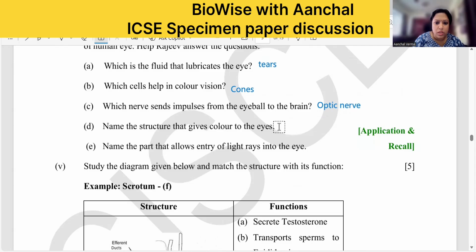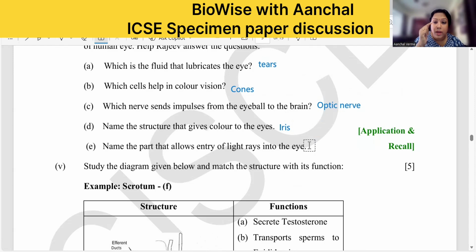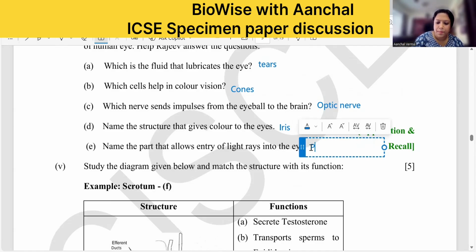Then name the structure that gives color to the eye, the brown part or dark part or the green part or the sea green part. What is that which gives color to the eye? It is the iris. And name the part that allows the entry of light, the small black opening in the center which enlarges and reduces. That is the pupil. Any doubt? Put it in the comment section.